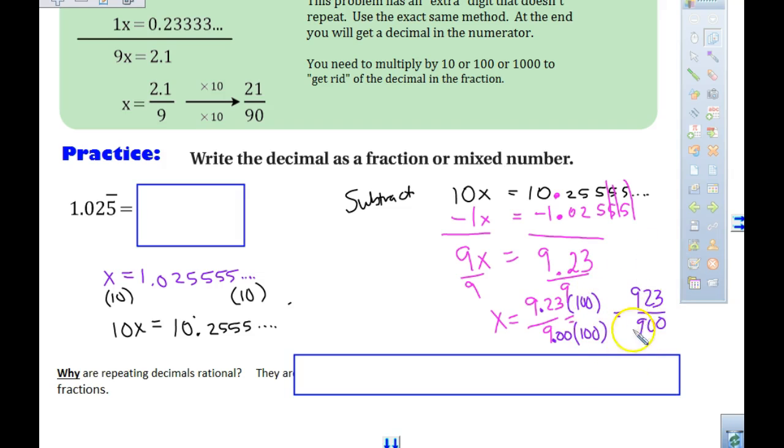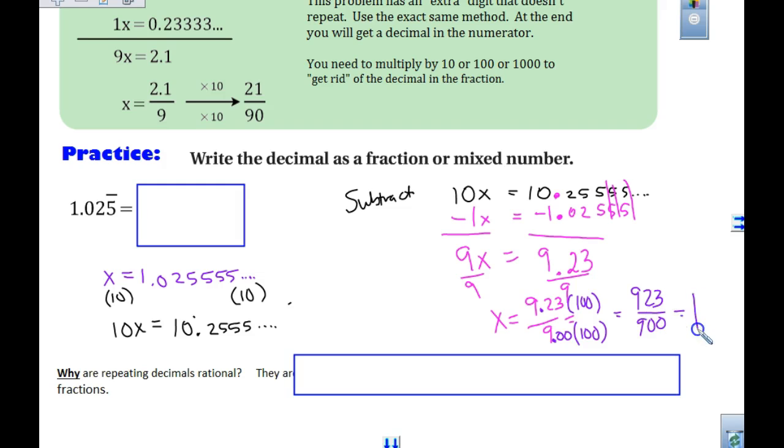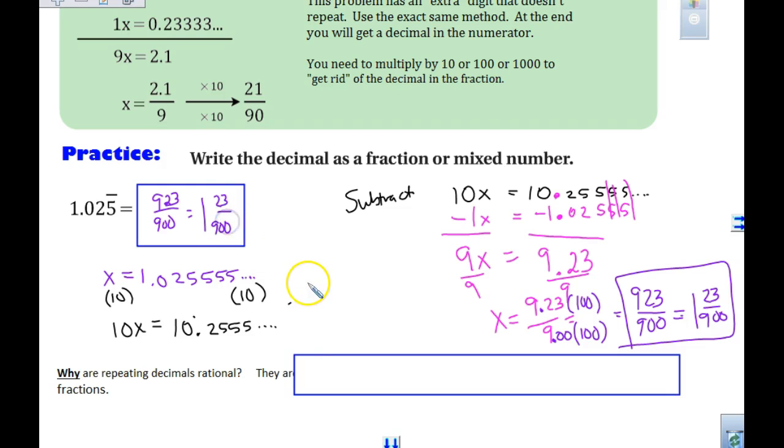Now, someone has asked me, okay, so if I'm writing this as a fraction, can I change it to a mixed number? 900 goes into 923 how many times? Equals 1, right? 1 time is 900. 1, and what do I have left? 23 over 900. Okay? I would take either one of these answers, but when you finish your homework question and you've done all this work, you want to make sure you go back here and either put 923 over 900, or you write it as 1 and 23 900s, right? You want to put the answer for me.